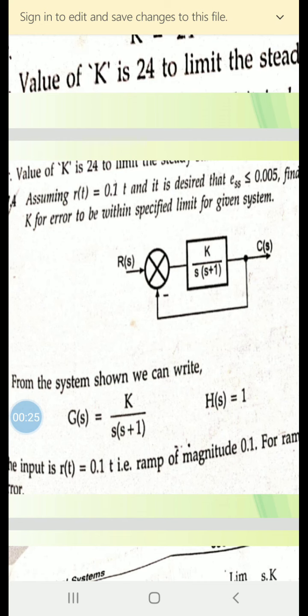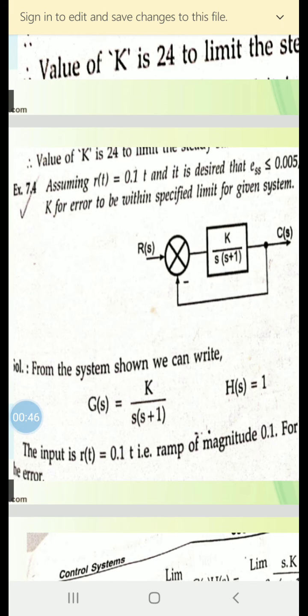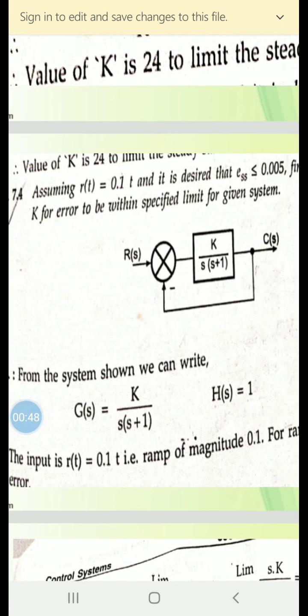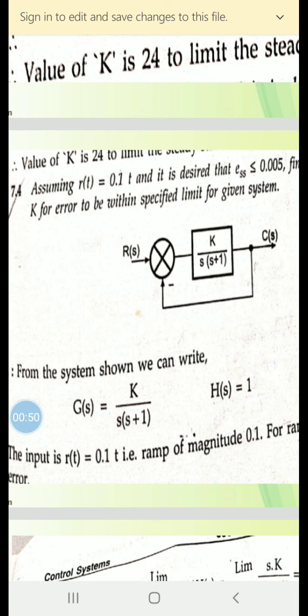So this is the diagram given, and that is a system. R(s) is the input, C(s) is the output. Then the block is mentioned with K divided by s into bracket s plus 1. Feedback is unity. So when we see the system shown, we can write G(s) is equal to K divided by s(s plus 1).